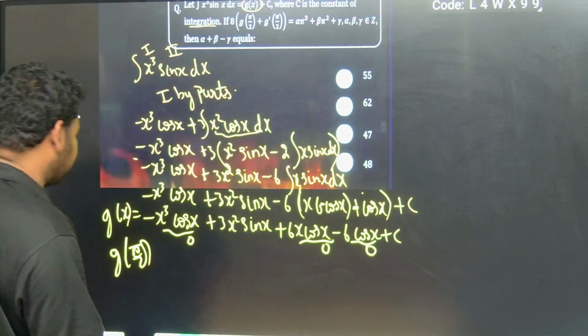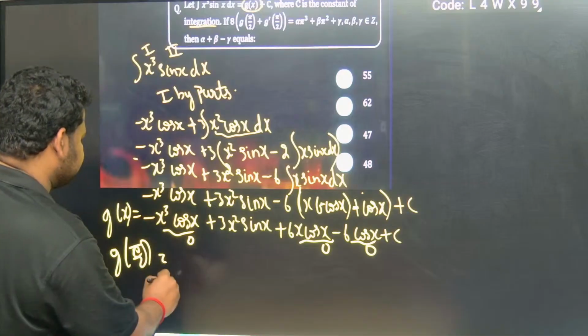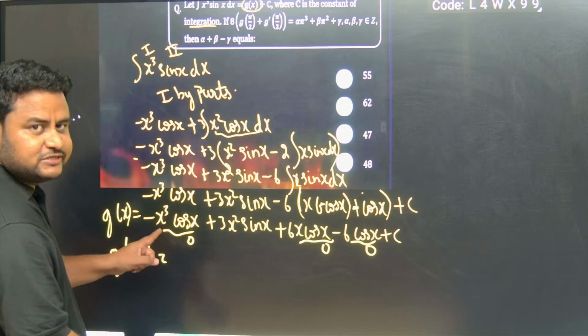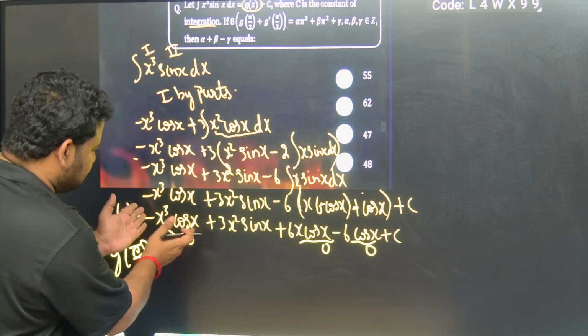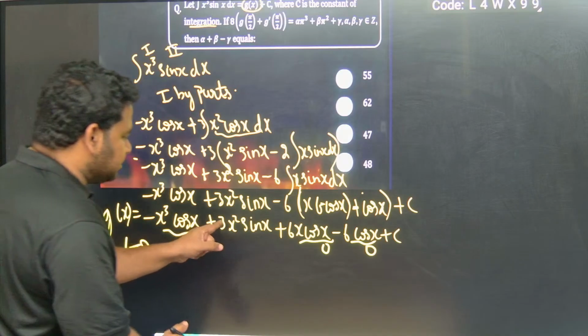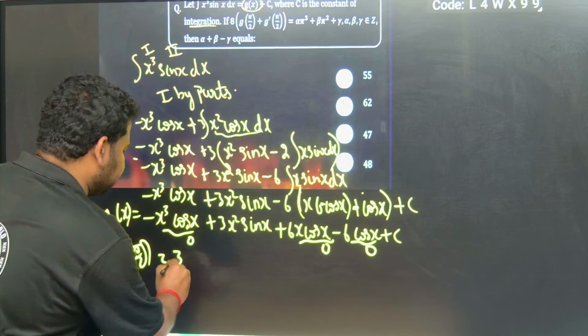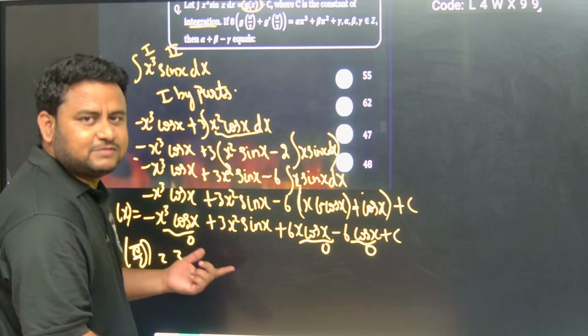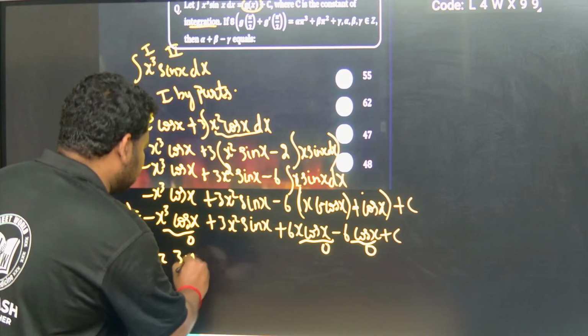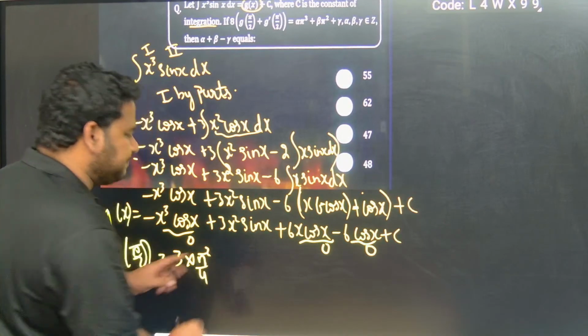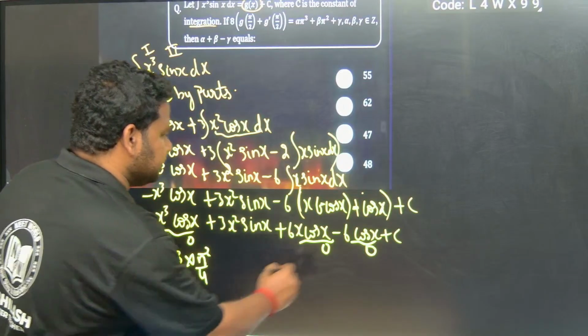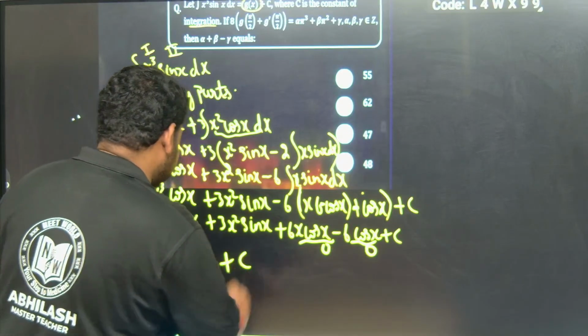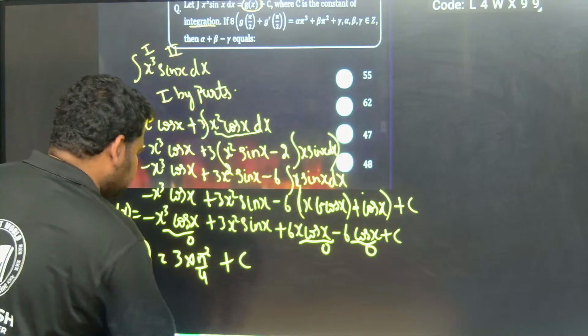Now I am left with only minus x cube cos pi by 2, and here there is no need to compute it because it is 0. Now 3 into x square, where x is pi by 2, becomes 3 into pi square by 4 into sin pi by 2, and sin pi by 2 is 1. Plus c is there.